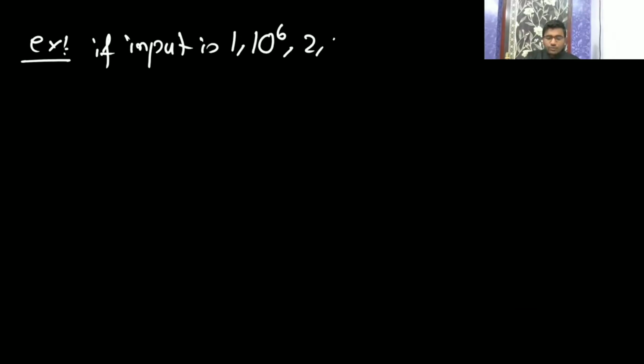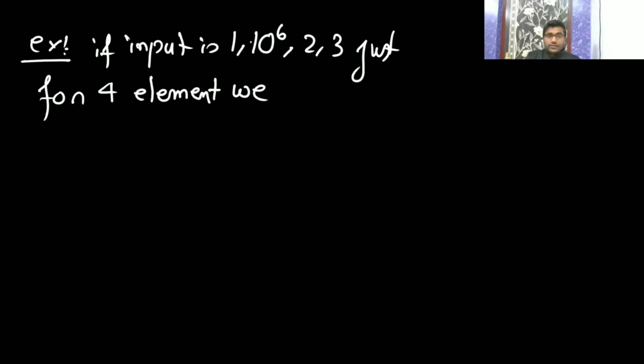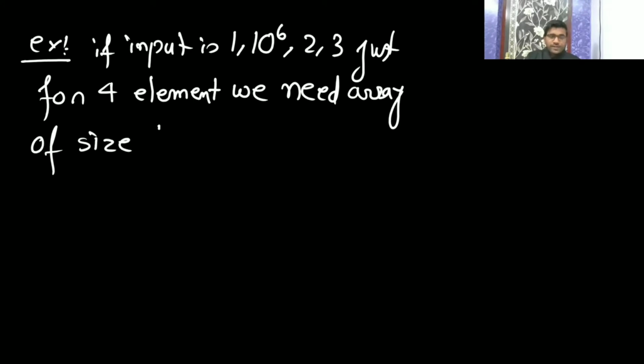Example: if the input is 1, then 10 to the power 6, then 2, 3, just for four elements we need an array of size 10 to the power 6.